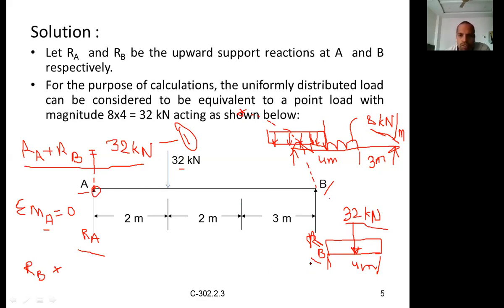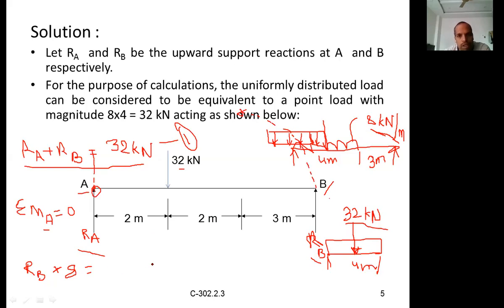RB is a force. What is the length, the perpendicular distance from point A to the line of action of the load? It is 3 plus 4, which is 8 meters. So RB into 8 meters is the sum of the anti-clockwise moments.